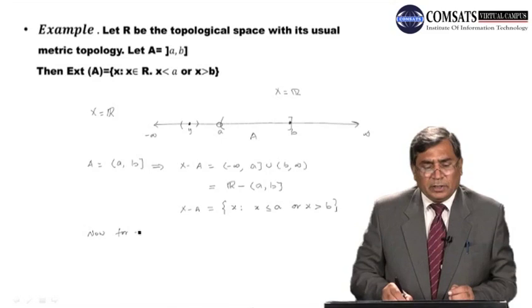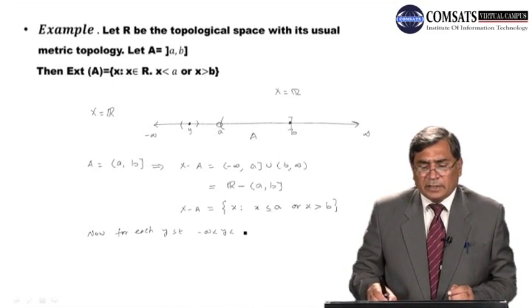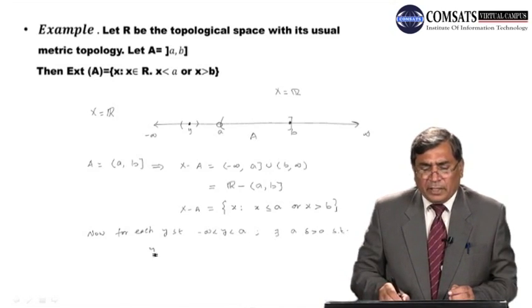For each y such that minus infinity is less than y and y is less than a, there exists a delta greater than 0 such that y minus delta and y plus delta is contained in X minus A, and y belongs to this.